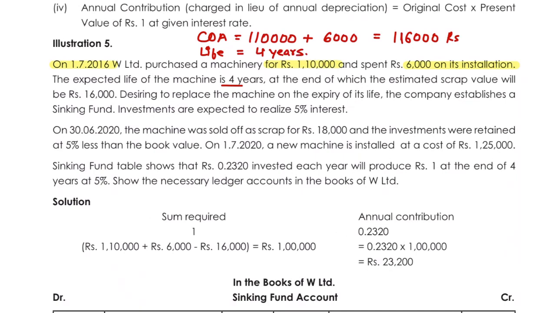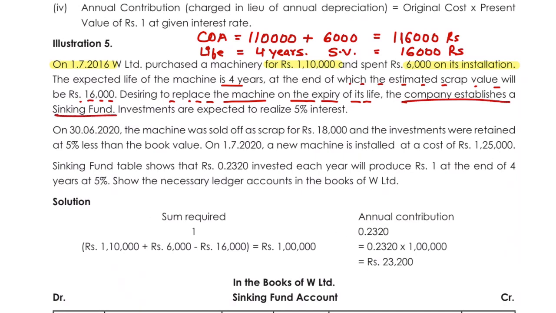Next, at the end of which it is estimated that the scrap value will be 16,000 rupees. Desiring to replace the machinery on the expiry of its life, the company establishes a sinking fund.